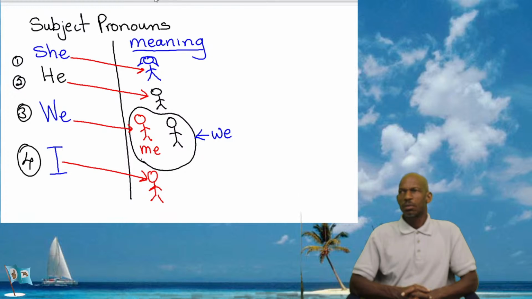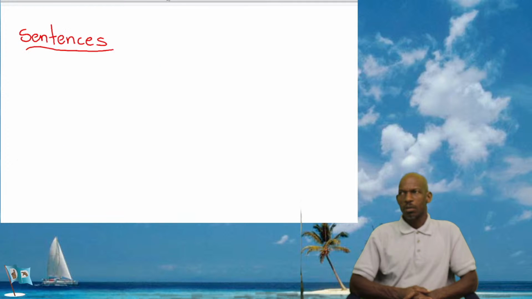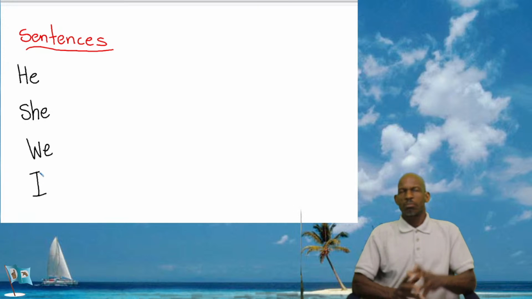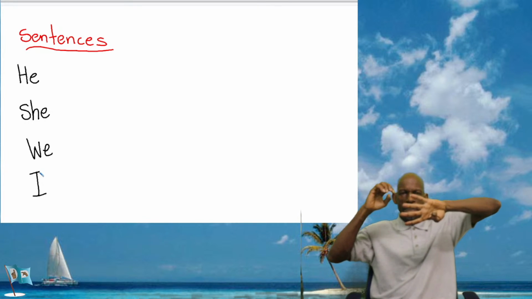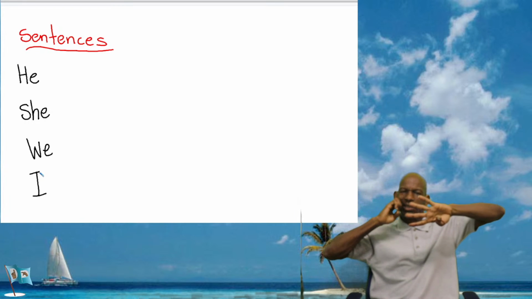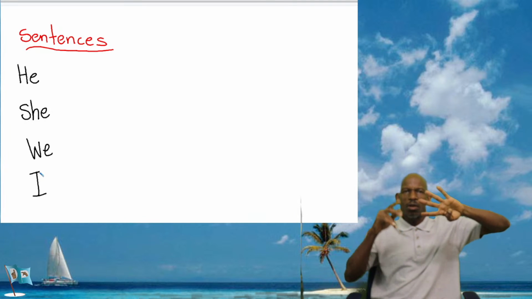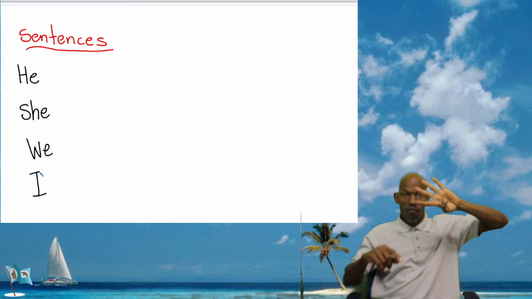So we have she, he, we, I. Okay, so you have these 4 pronouns here, and these 4 pronouns could replace a subject.